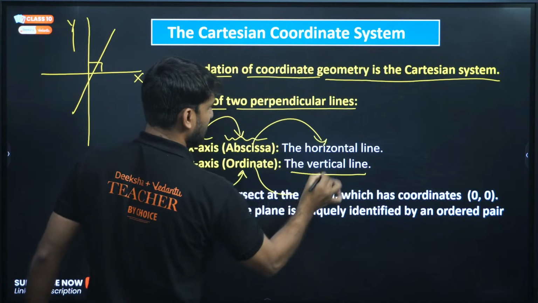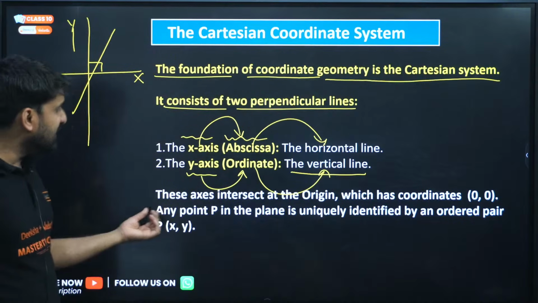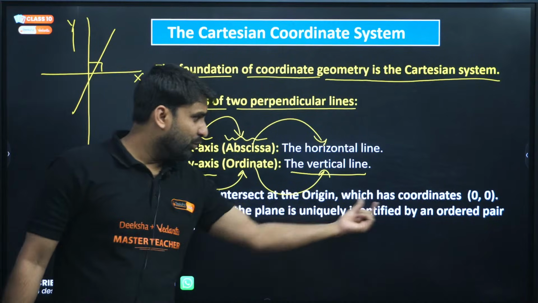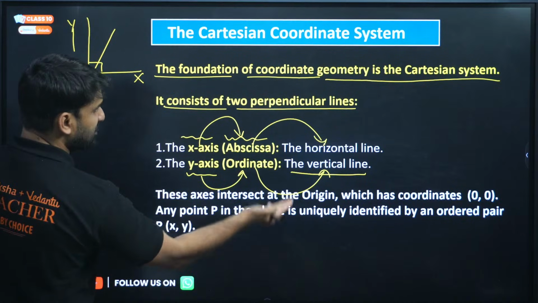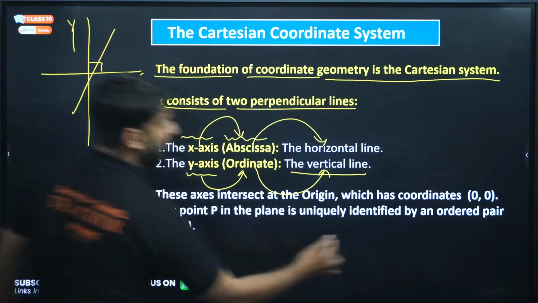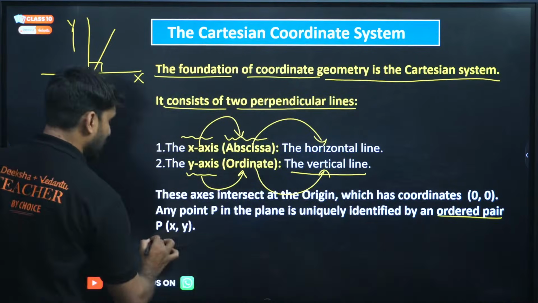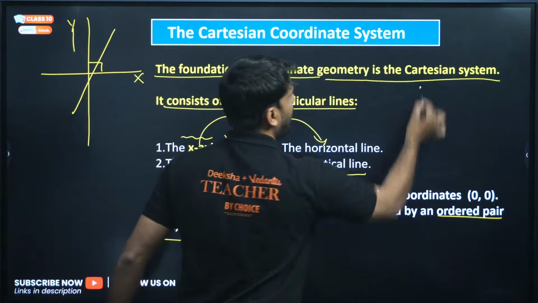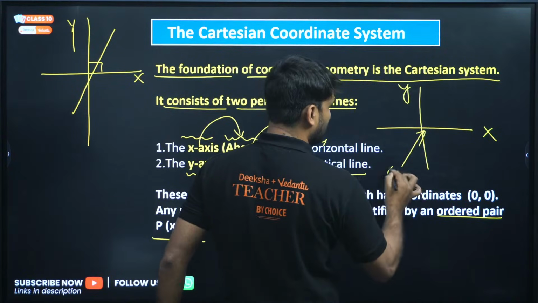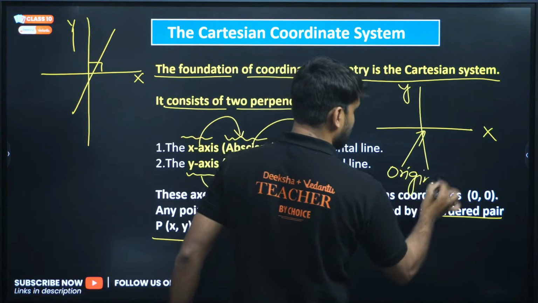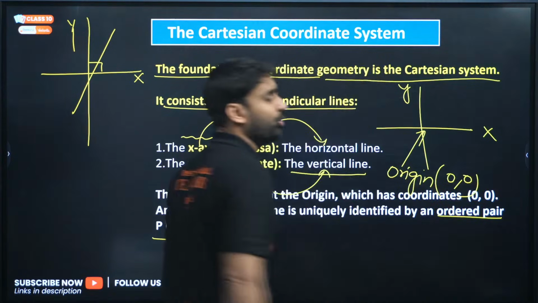This is a horizontal line and this is a vertical line. These axes intersect at the origin, which has coordinate (0, 0). Any point P on the plane is uniquely identified by an ordered pair, which is called a coordinate. The point at which the x-axis and y-axis intersect is called the origin, and the coordinate of the origin is always (0, 0).